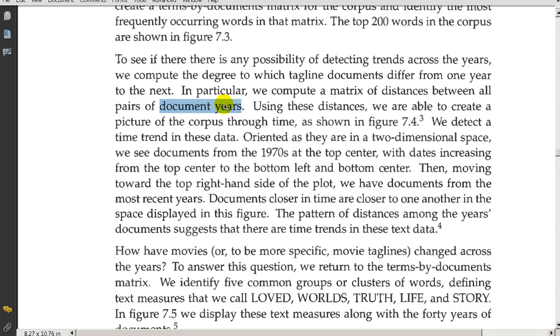And then how do we possibly talk about the distance between, say, a pair of years? What does that mean? That's not clear at all, but we're going to explain that. So anyway, if we could talk about the distance between the different documents, or the difference between the different years, then we would have something interesting. We could say, for example, the distance between 1977 and 1987 is more than some other distance. That might be interesting if we could do it.